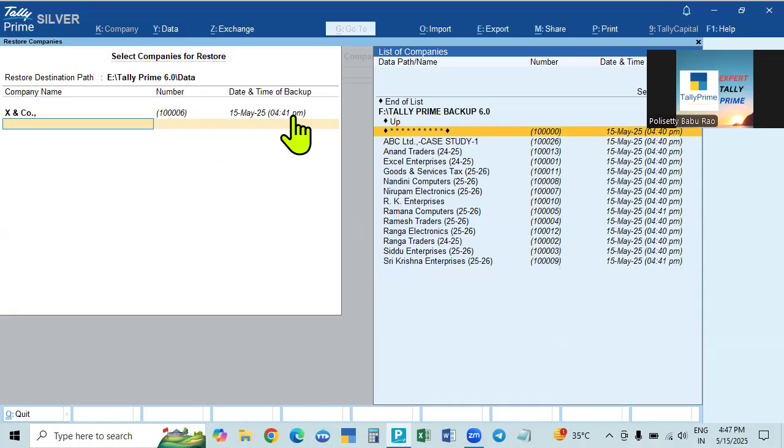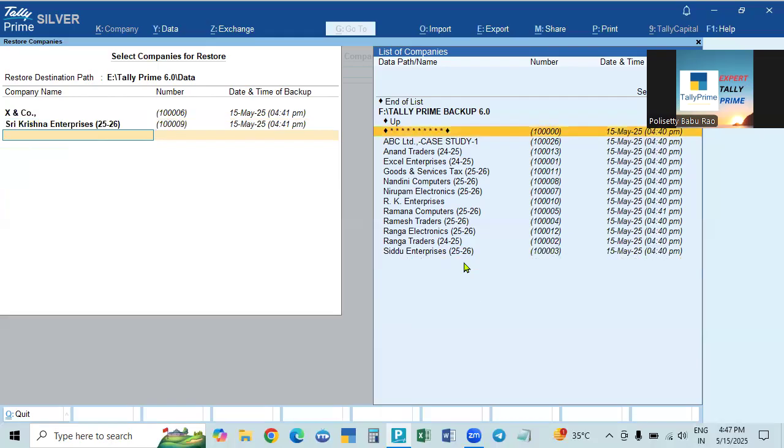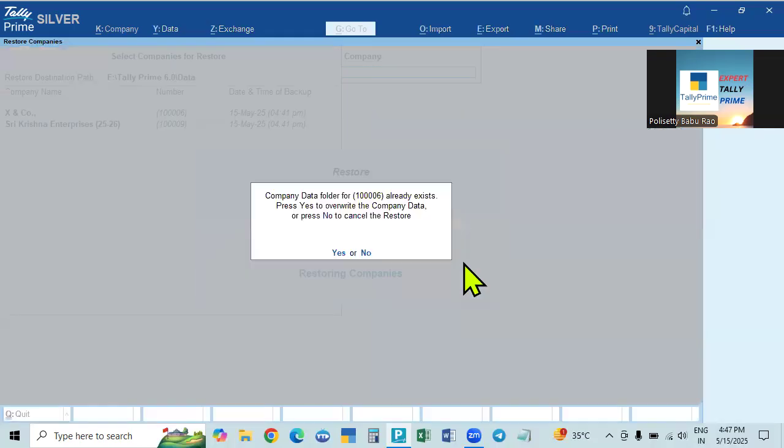If any entry is made that is not recorded, it is not backed up. So it means till the last transaction, we have backed up. That will show that. And another one is, this is excellent. And here, Sri Krishna Enterprises is deleted. You select this also. So these two are enough. And if you go to end of list, accept.